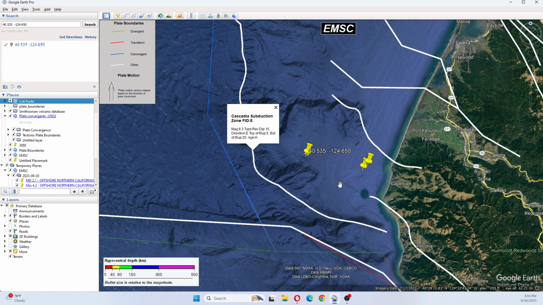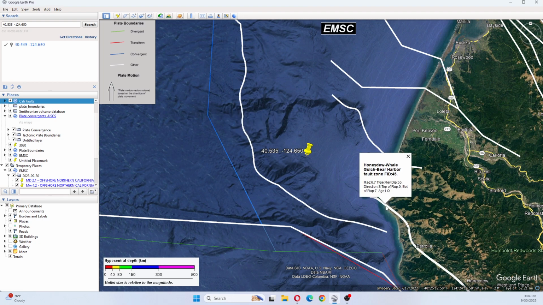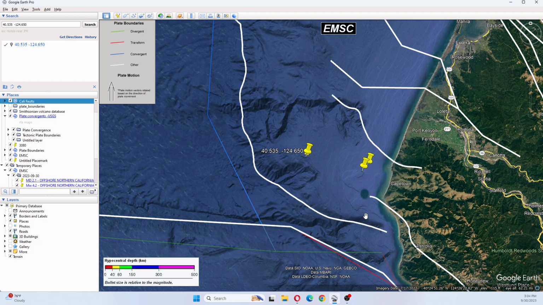Not saying that it will be, but it could be. I had noticed that before a larger earthquake had occurred over in this region here before. So now we're having one on this side. This fault down here is the Honeydew Whale Gulch Bear Harbor Fault Zone.